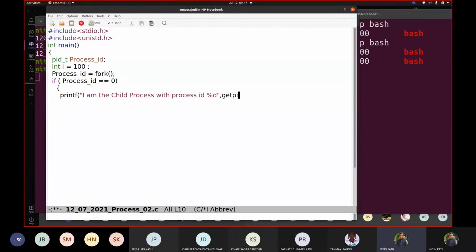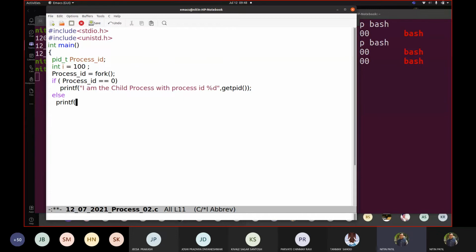So let me write here getpid. Fine. And now if it is not equal to 0, that means what? So let us write here else.